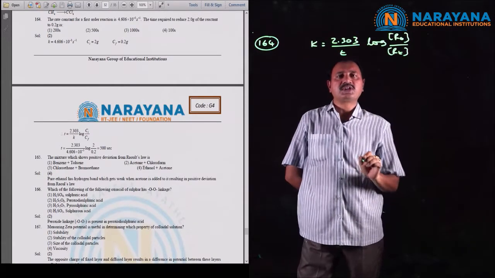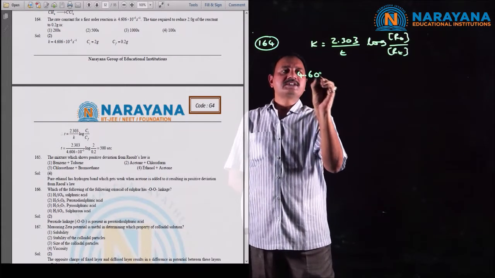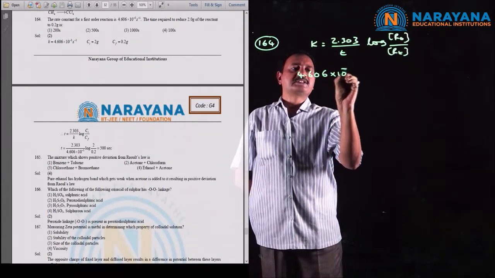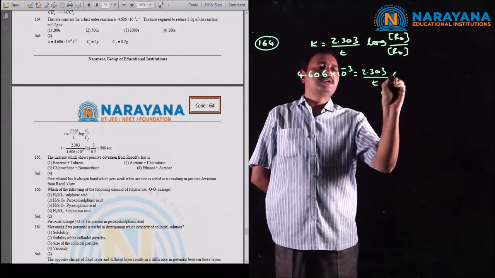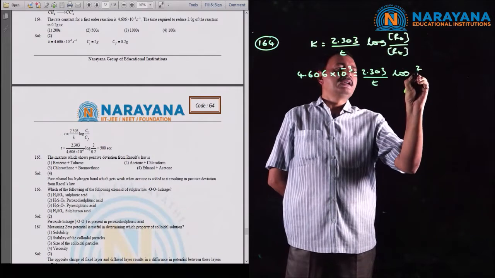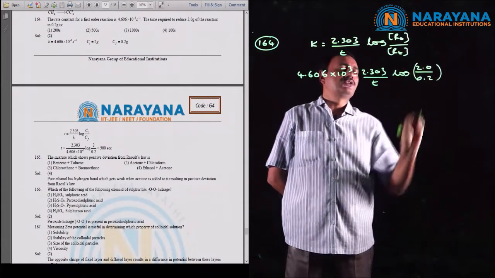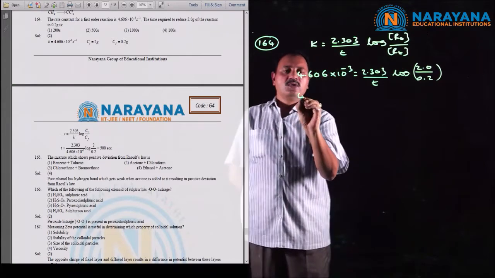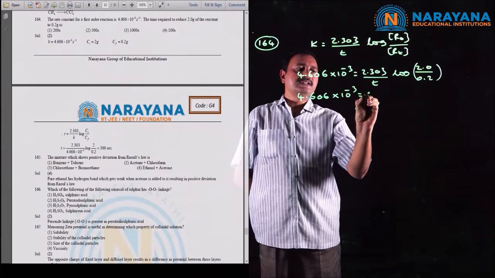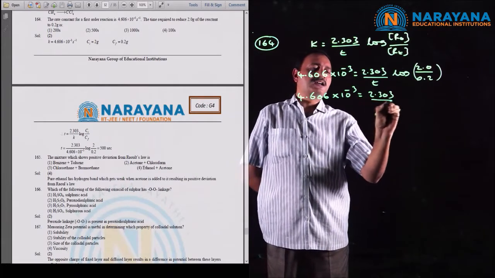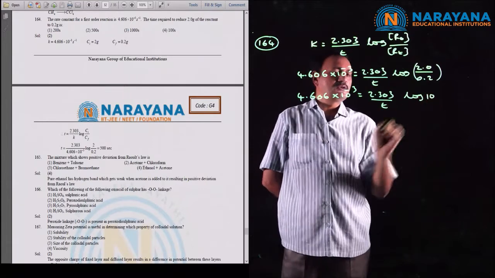The value of K is given as 4.606 into 10 power minus 3, which equals 2.303 by time into the logarithm of initial concentration 2.0 over final concentration 0.2. So 4.606 into 10 power minus 3 equals 2.303 by t into log 10, and the value of log 10 is equal to 1.